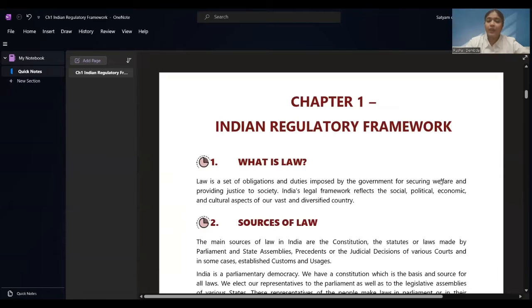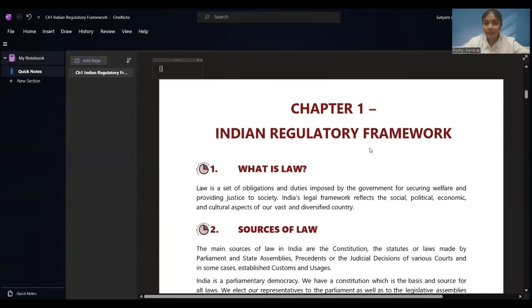Okay, now what is law? We are studying the subject Business Laws, our paper number 2, containing 100 marks, where we'll have to see what is law. This is the first thing we need to learn, right? So, Indian Regulatory Framework, chapter number 1 of Business Law, contains the first definition: what is law?